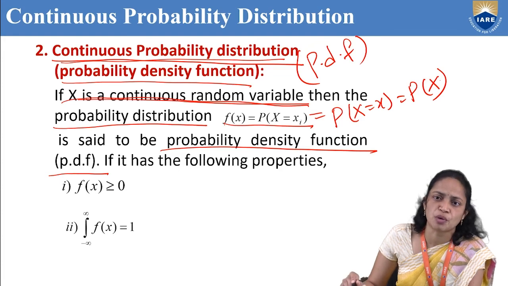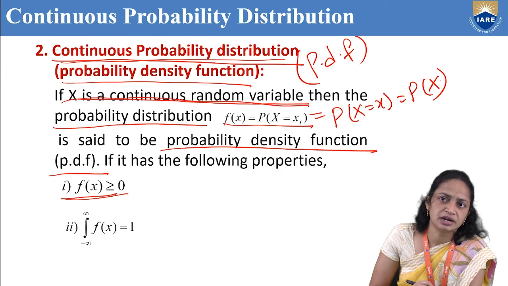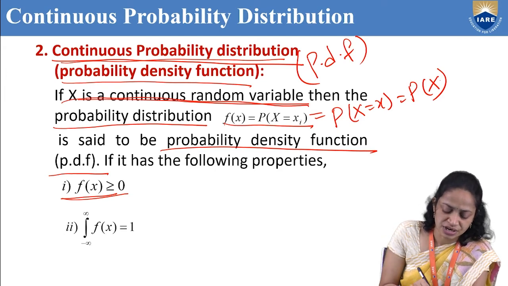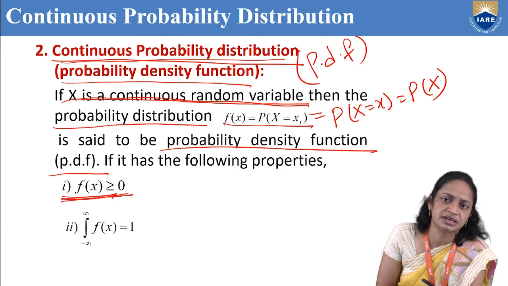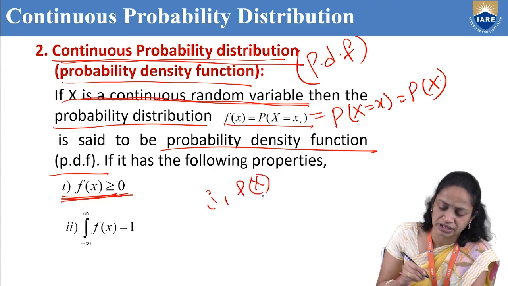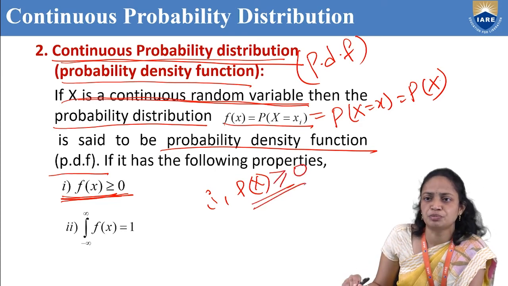Here we have two properties. First one is the same as in the discrete probability distribution or probability mass function. So what is our first property? f of x greater than or equal to 0. We know that f of x is nothing but p of x, so that is p of x greater than or equal to 0. So this is our first property.